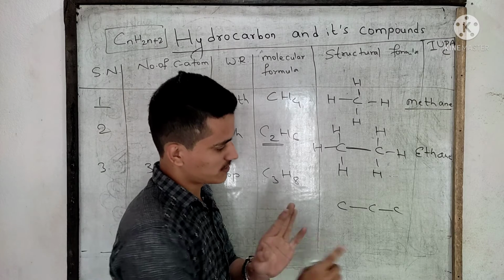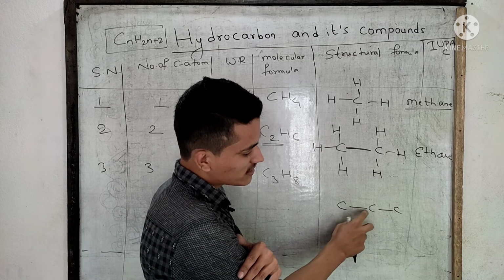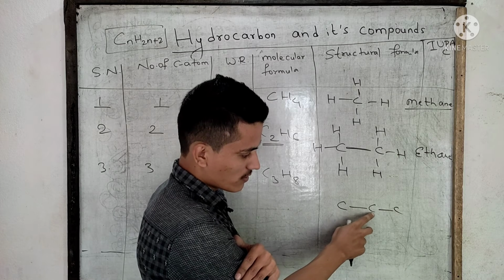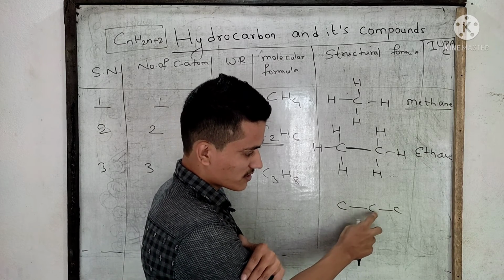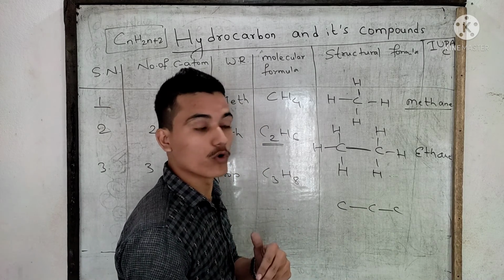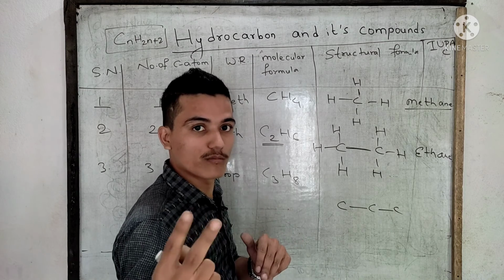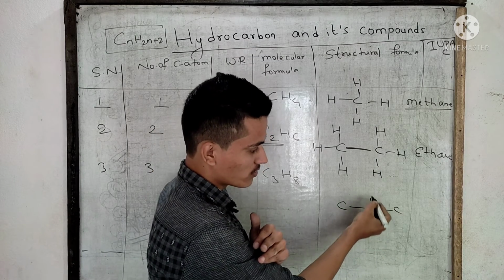Only 4 bonds. See how many bonds this carbon atom has formed. This carbon atom, one is this, another is this. It has formed 2 covalent bonds. How many more bonds can it form? It can form 2 more bonds. Means one bond, another bond.